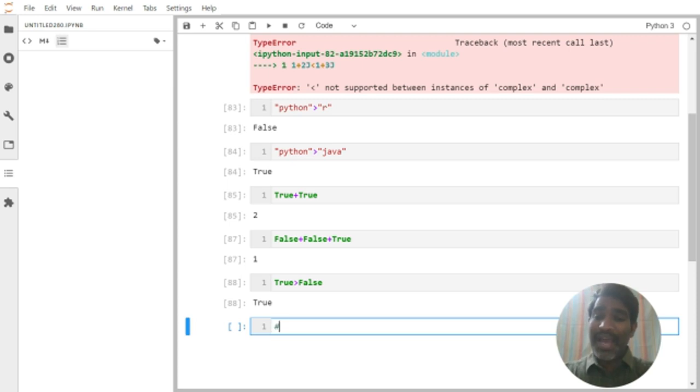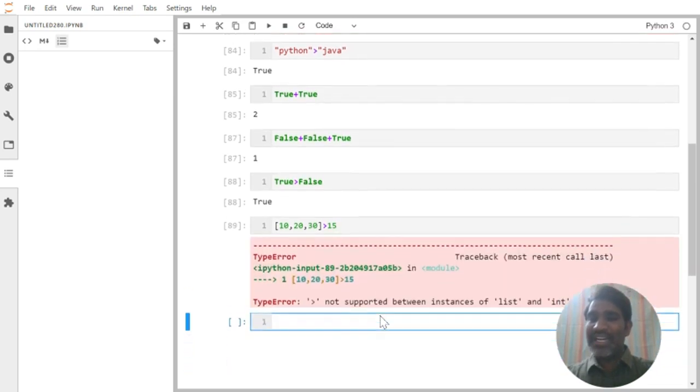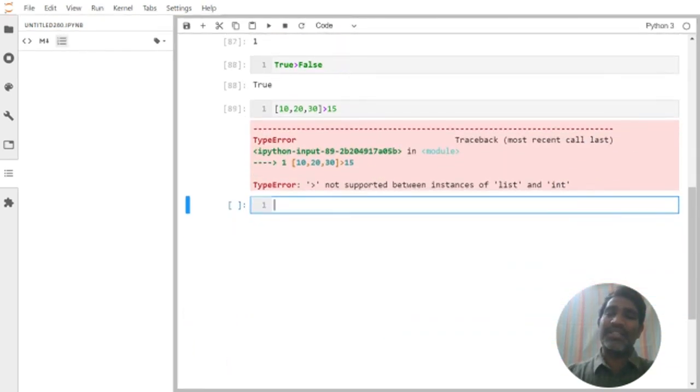Now, can I compare a list with an integer? Suppose I am asking whether [10, 20, 30] is greater than 15. If I try to compare a list and an integer, it's showing an error. Wow, I did not expect that, because you may have this kind of generic question.